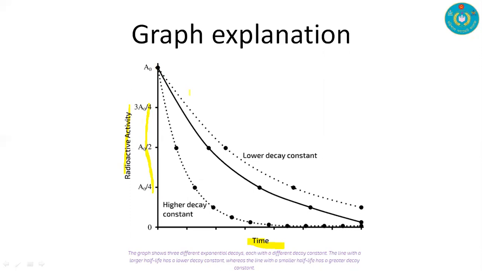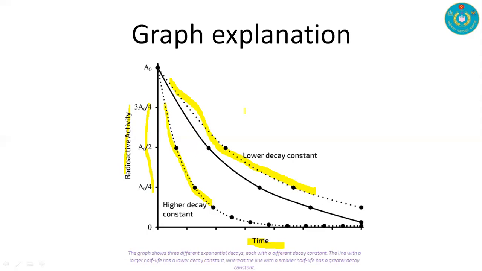If the decay constant is lower, then we get the upper dotted curve, that is for the lower decay constant. And for the higher decay constant we have this dotted curve, and this full curve is the average for you. The graph shows three different exponential decays, each with a different decay constant.